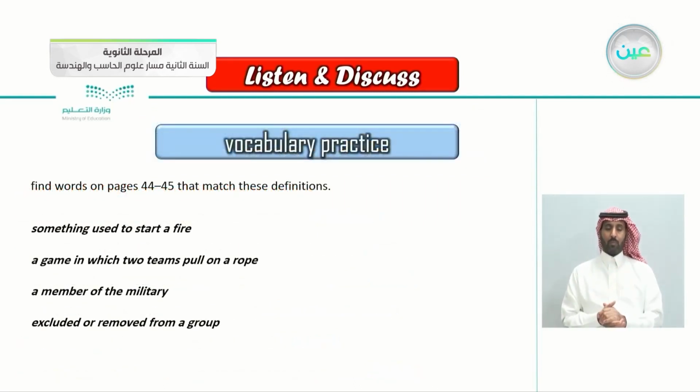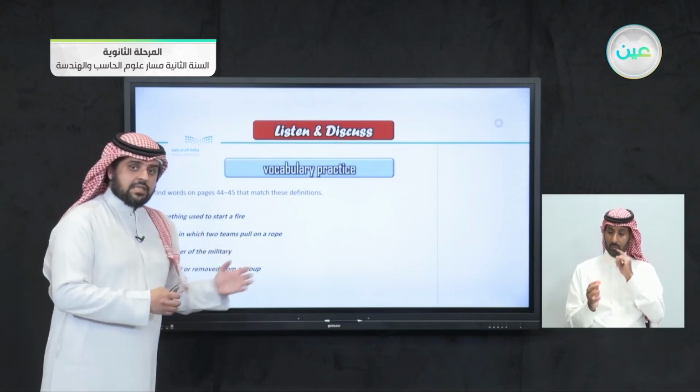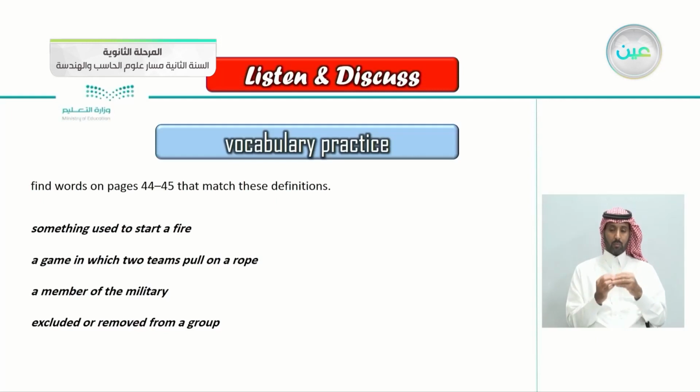Here's a vocabulary practice for you. Find words on pages 44 and 45 that match these definitions. I want you to read the text again and find words that have these meanings.